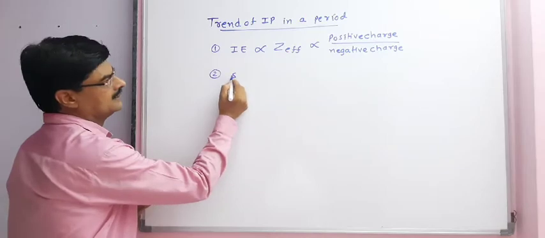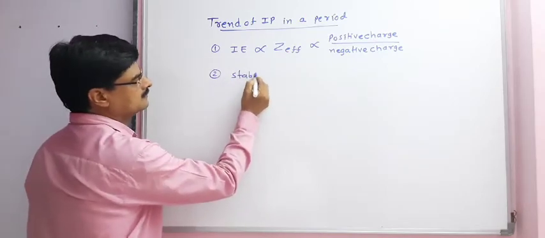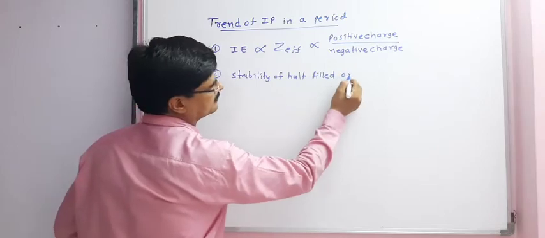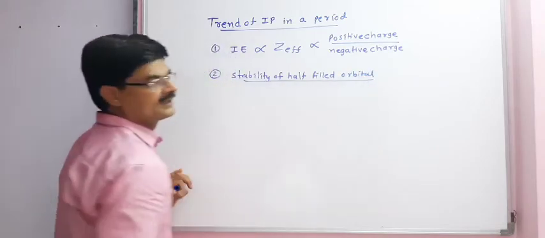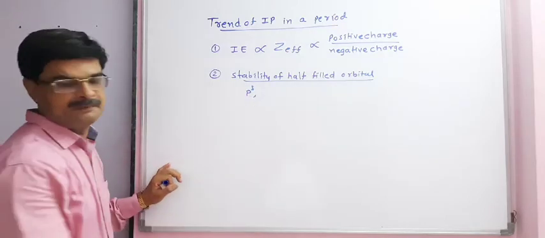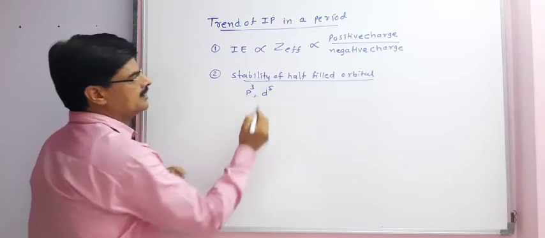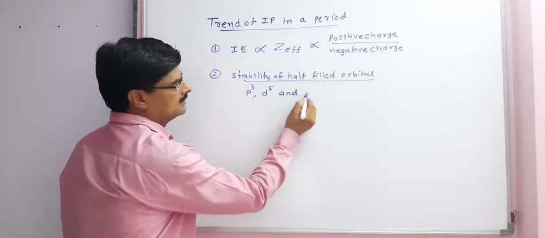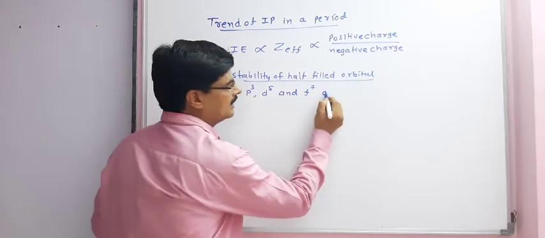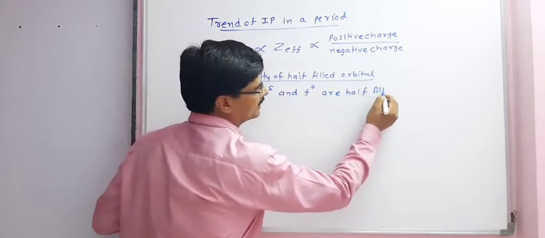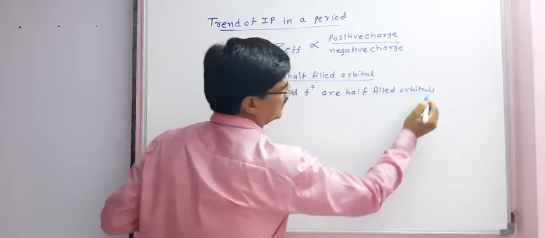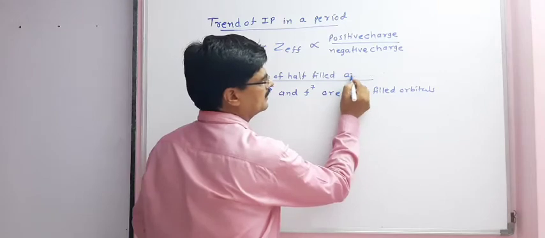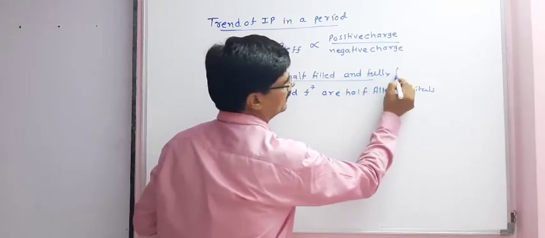Second point, stability of half-filled and fully filled orbitals. p3, d5 and f7 are half-filled orbitals and they are stable also.